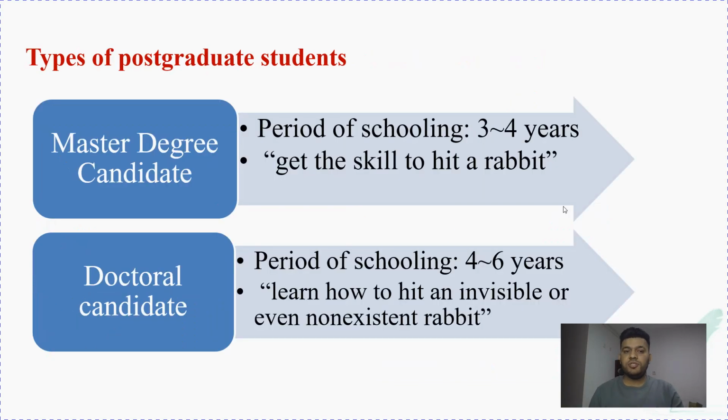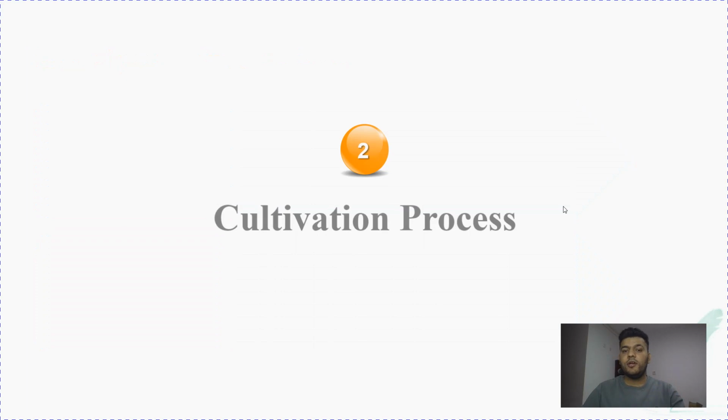Now the time duration for master and doctoral students. For master students, the duration is 3 to 4 years. Some students have reasons to freeze some semesters, so the maximum they can go is 4 years. For doctoral students, the minimum is 4 years and the maximum is 6 years. So 4 to 6 years is the time duration for doctoral students.